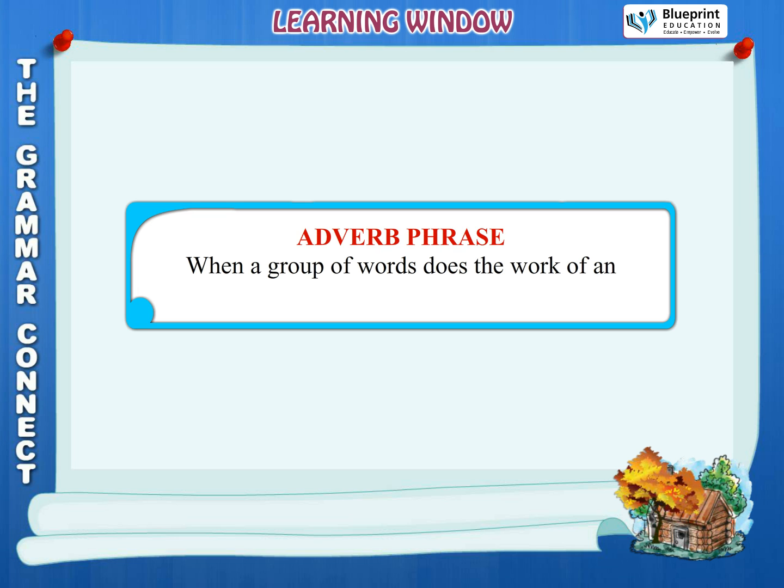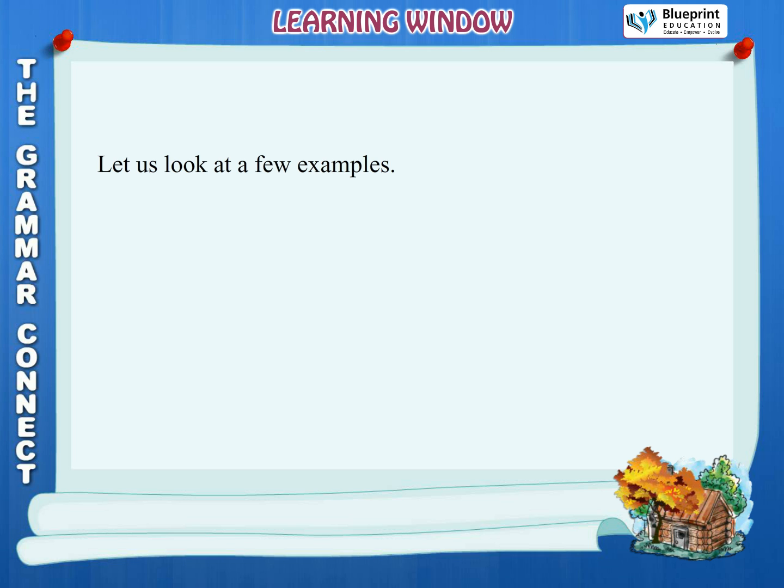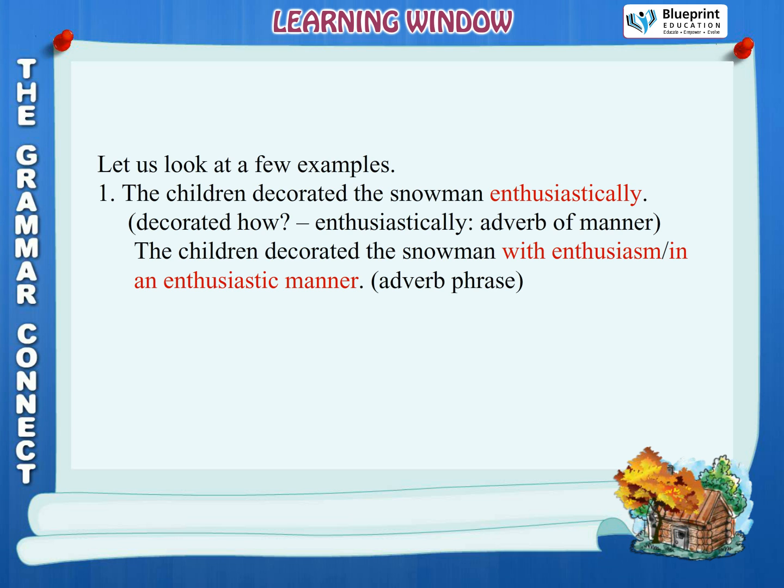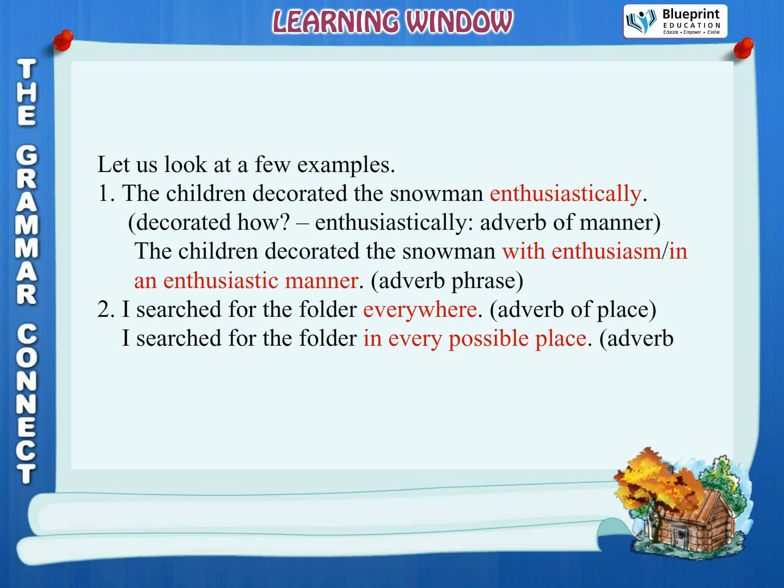Adverb phrase. When a group of words does the work of an adverb in a sentence, we call it the adverb phrase. Let us look at a few examples. 1. The children decorated the snowman enthusiastically. Decorated how? Enthusiastically, adverb of manner. The children decorated the snowman with enthusiasm or in an enthusiastic manner, adverb phrase. 2. I searched for the folder everywhere, adverb of place. I searched for the folder in every possible place, adverb phrase.